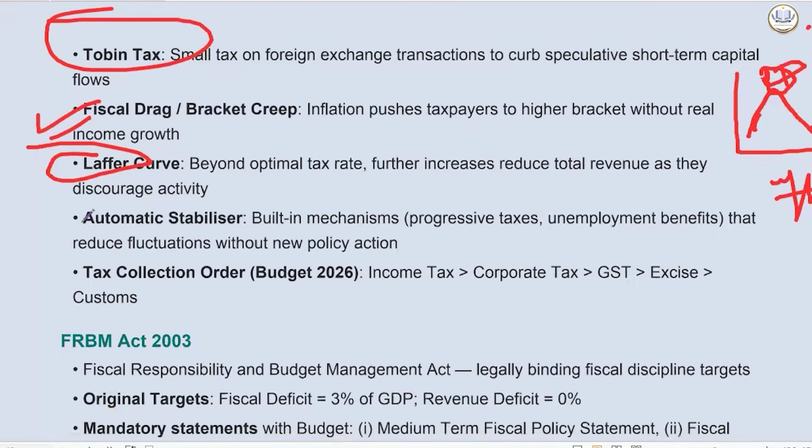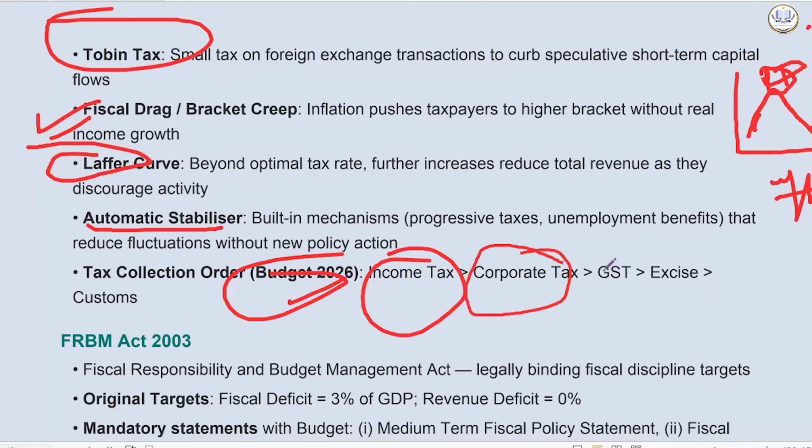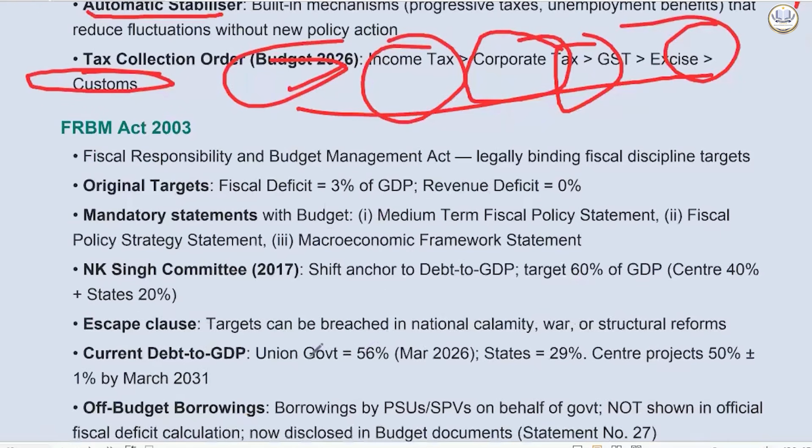Then we have automatic stabilizer, that is a built-in mechanism, like progressive taxation and unemployment benefit, that reduces fluctuation without new policy action. Now in Budget 2026, the collection is: income tax collection is more than corporate, then GST, then excise, then customs. This is the fact that you need to cram.